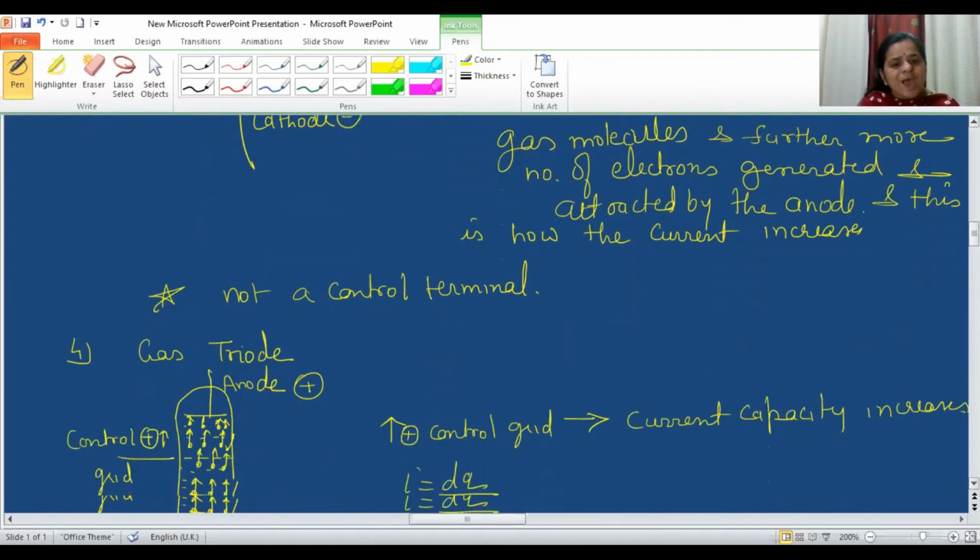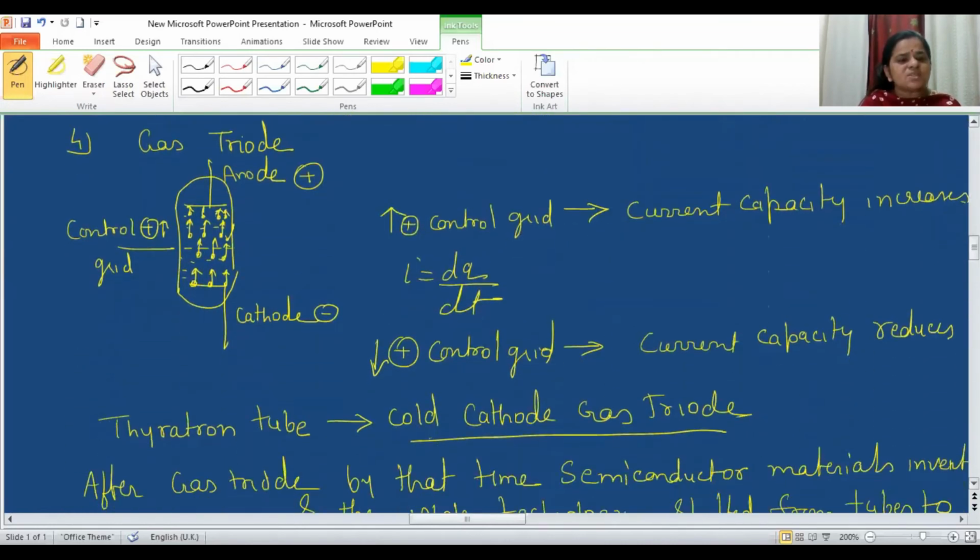So just to have a control feature, the next device is the gas triode. The triode means it has 3 electrodes: anode, cathode, and the third electrode, which is the control electrode, the control grid. It is always positive with respect to the cathode, but it is less positive with respect to the anode. So again, either by thermal emission or field emission, when the cathode surface starts emitting electrons, they collide with the gas molecules. Further, due to the ionization of the gas molecules, more electrons are generated, and they will be